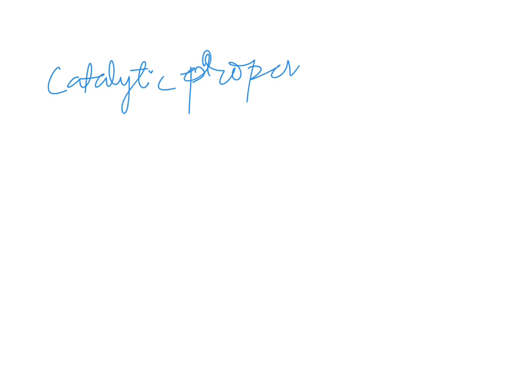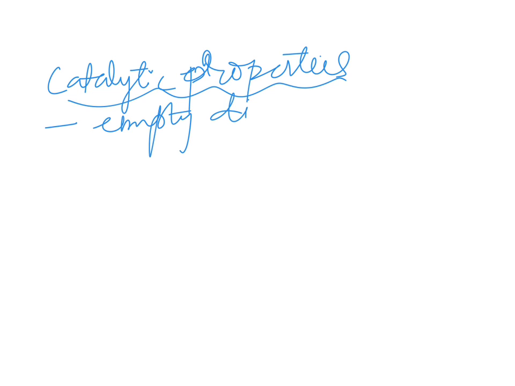Next is catalytic properties. This is also an important property of these elements. So why do they show catalytic properties? Because of the presence of empty d orbitals, or unpaired electrons.